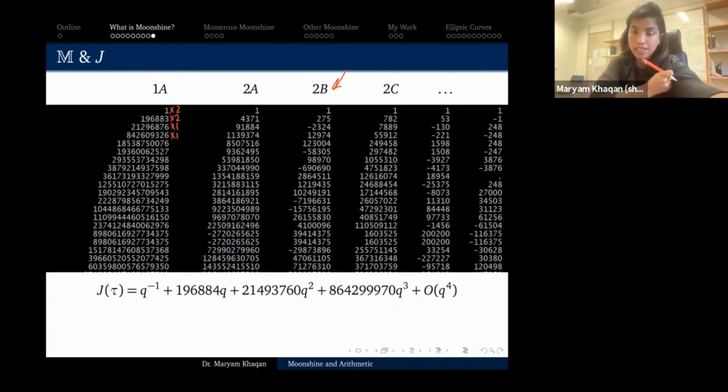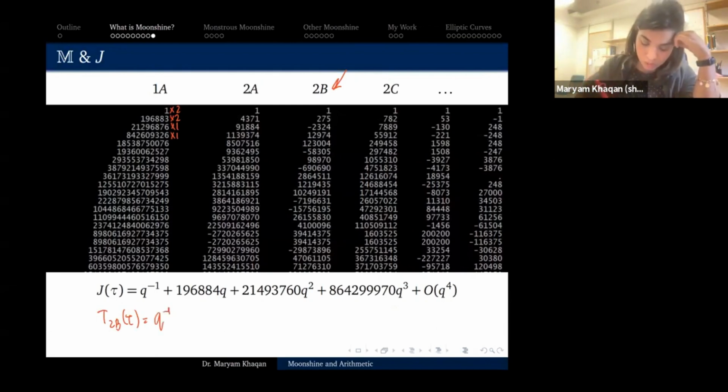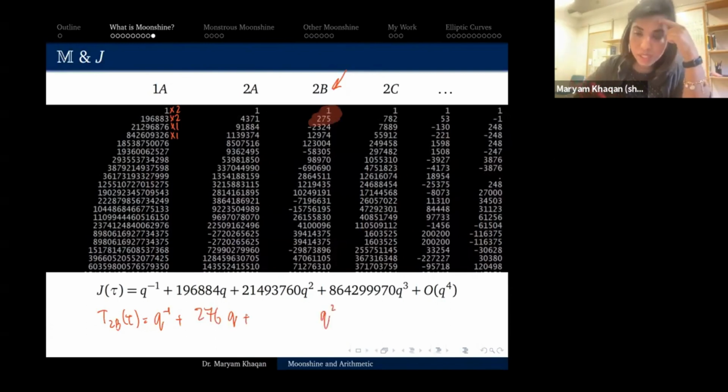I'm going to start writing down a function that I'm going to call T_2B of tau. And I'm just going to use the j function as a formula for T_2B. So the j function is q to the minus 1 plus something times q, where the something is, remember, the sum of the first two entries. So I'm just now going to artificially add the first two entries here and make this 276. Then something times q squared, which is the sum of the first three entries, which now the third entry is negative. So you'll actually get negative 2048.